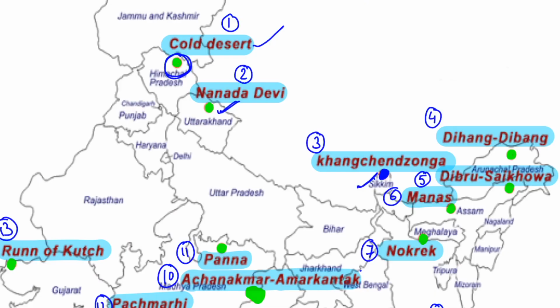And I will just show you the Manas. This is the Manas Biosphere Reserve. You can see the Brahmaputra river just flows like this. So the Manas river from Bhutan joins the Brahmaputra river. It is the tributary. So you can gather it from here. And the next Biosphere Reserve here is your Dibru Shikhowa, that is also in Assam, that is in the upper plains. Okay, so Manas is in the lower plains here, and Dibru Shikhowa is on the upper plains.